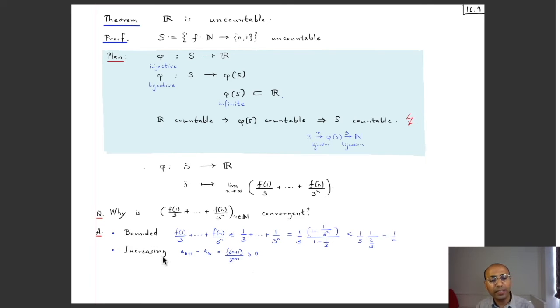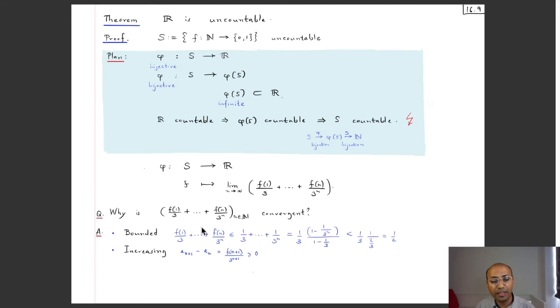To see that it's increasing is very easy, because if I look at the (n+1)th term and subtract the nth term, all that will be left is f_{n+1} divided by 3 to the power n+1. And let's recall that f is a function in S, so it is {0, 1}-valued. So f_{n+1} is either 0 or 1. Well, it's non-negative in any case, and so this is bigger than or equal to 0. So you have that a_{n+1} is bigger than or equal to a_n for all n, and so this sequence is increasing.